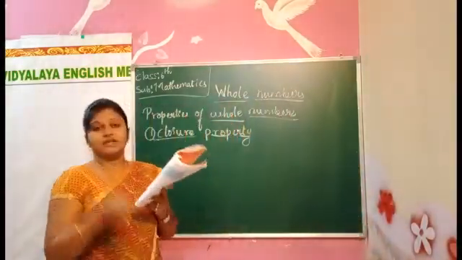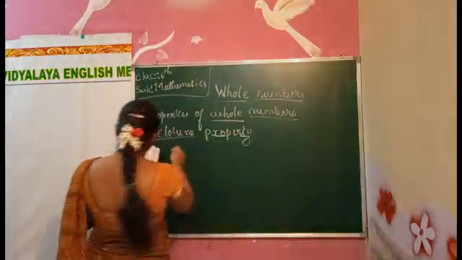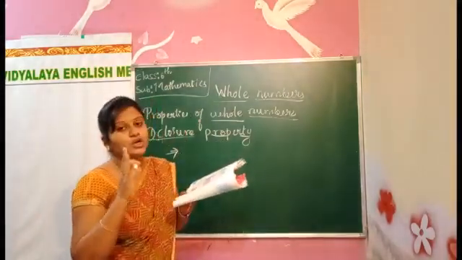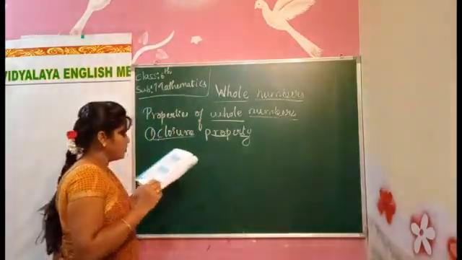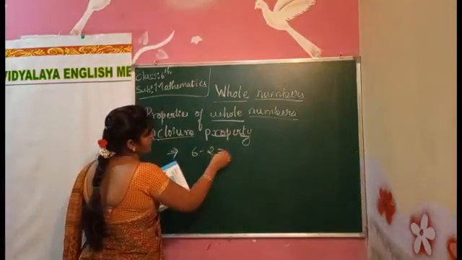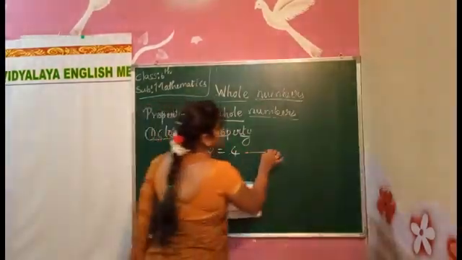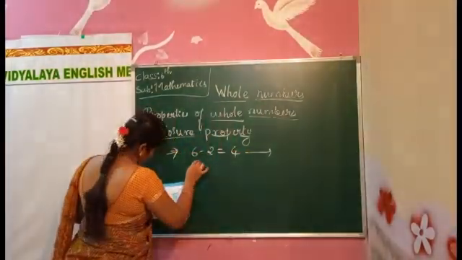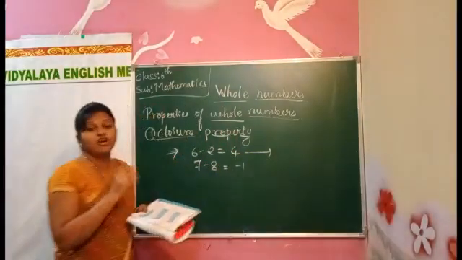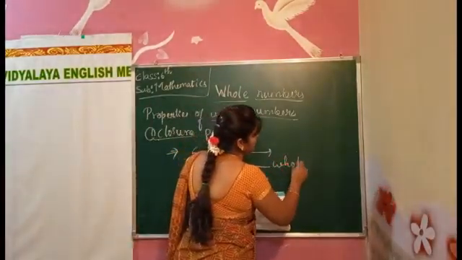Now I will tell you how. For example, when we have two whole numbers, 6 minus 2, what is the answer? 4. That will be correct. But in some cases, 7 minus 8, what do we get, children? Minus 1. But it is not a whole number.